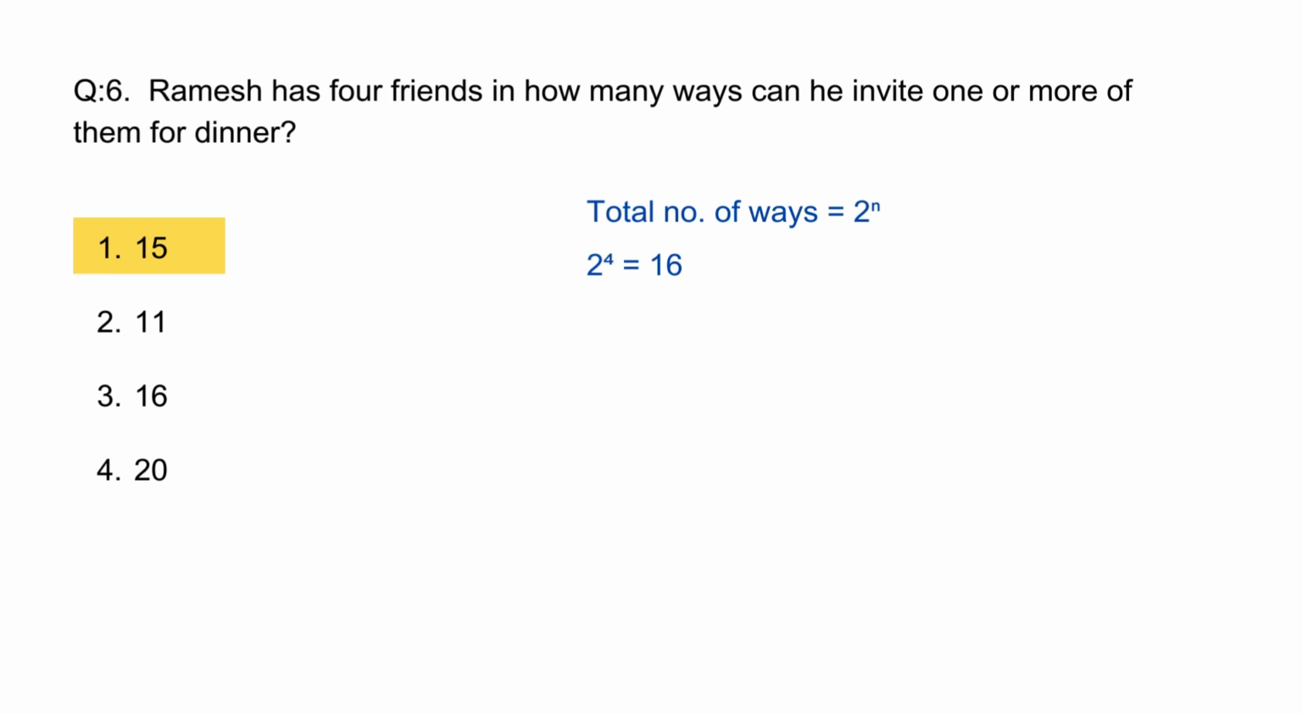Now there is the chance that he will not invite any of the friends, so we subtract that. Total number of ways minus inviting 0 friends gives 16 minus 4C0. 4C0 is a combination, and if you calculate 4C0, the answer will be 1. So 16 minus 1 equals 15. So there are a total of 15 ways that he can invite one or more of them for dinner. The correct option for this question will be option 1.